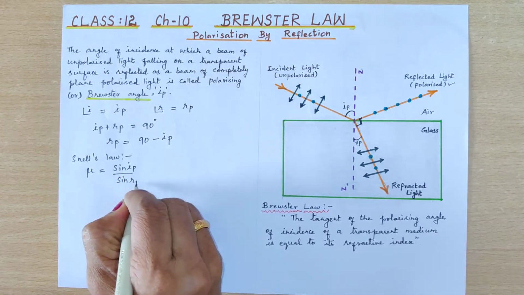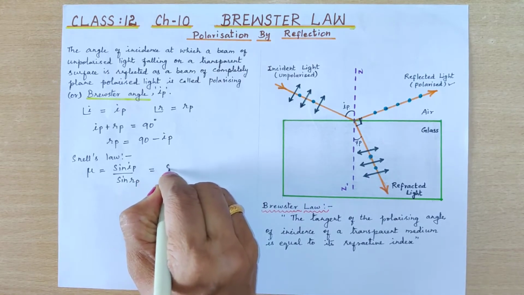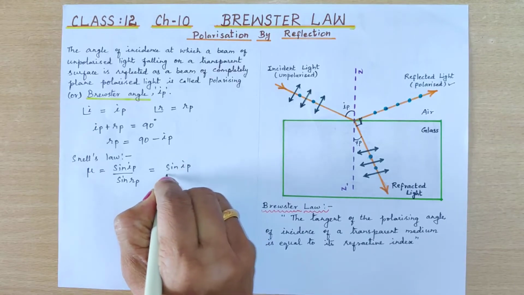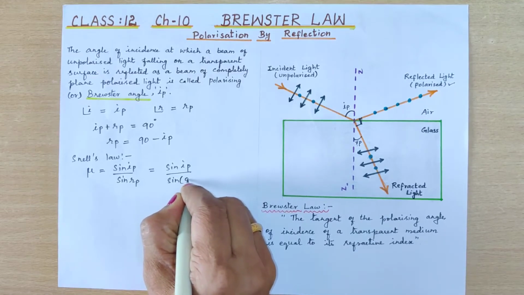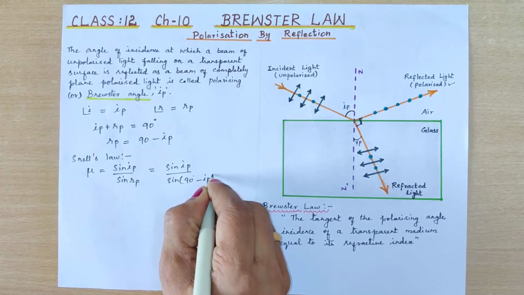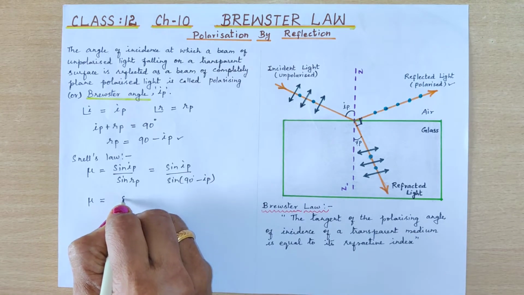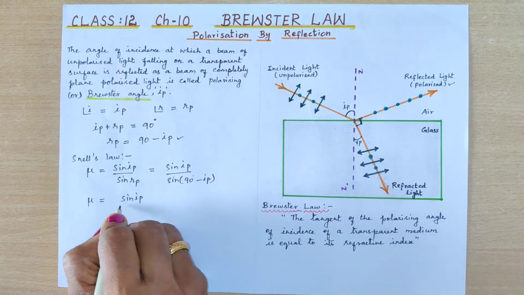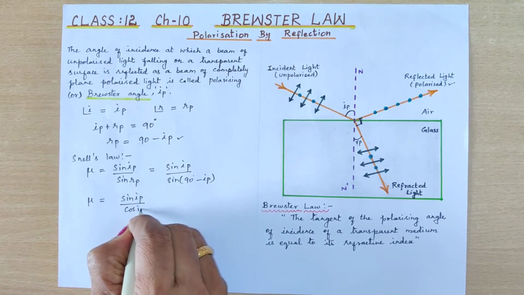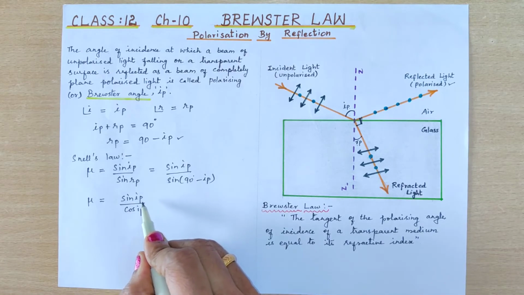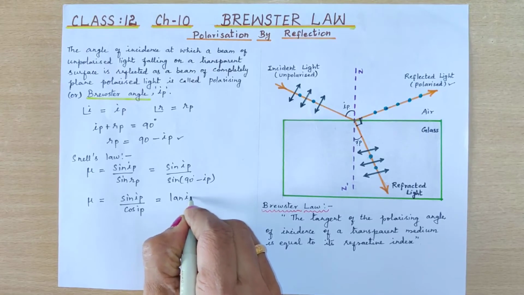Therefore mu equals sine IP upon sine RP, and RP is 90 minus IP, so mu equals sine IP upon sine of 90 minus IP. We can write this as sine IP upon cos IP, which is equal to tan IP.